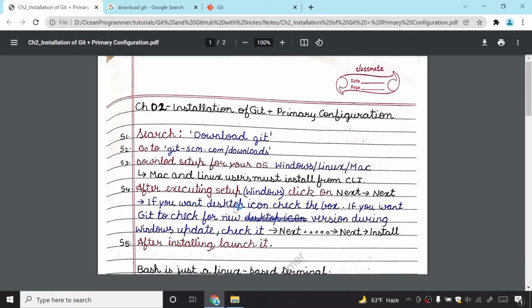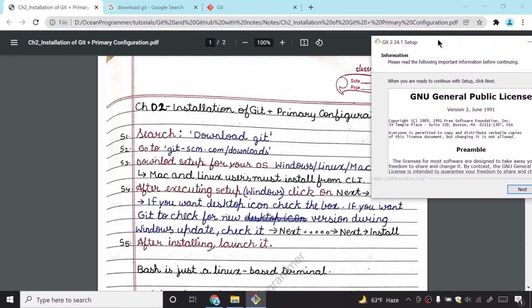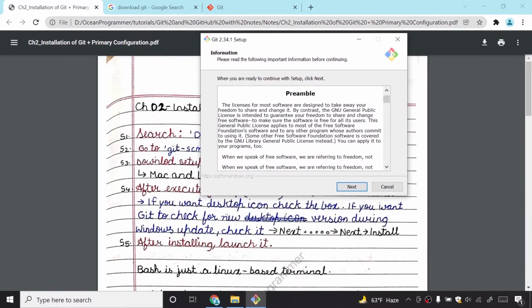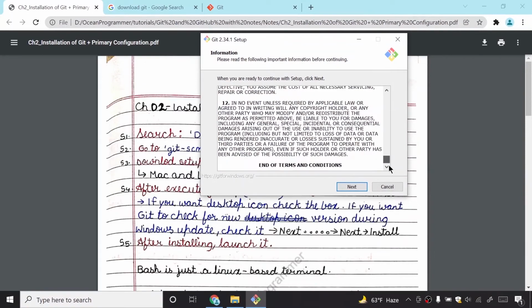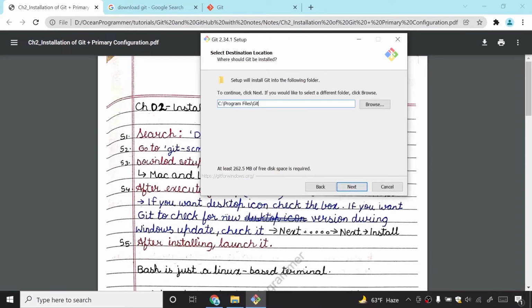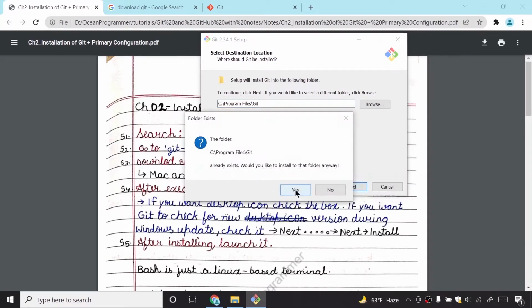Now see, after executing the setup for Windows, click next, and then next. Now if you want a desktop icon, you may check the box. So let's do it here. I will now read the complete license agreement. So I have read this, and I will click on next. Keep the default location. If you want to change it, you may, but I will keep it default. I will now click on next.